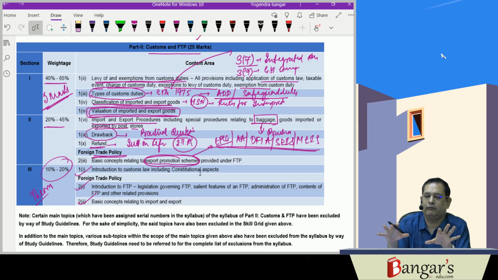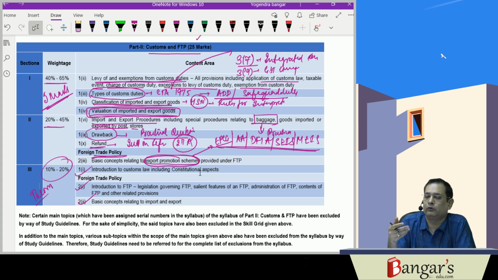Each and every aspect which has been covered by the Institute of Chartered Accountants of India has been given at the relevant places. If it is a question relating to valuation, we will find it in the valuation chapter. If it's a question relating to input tax credit, you will find it in the input tax credit chapter.